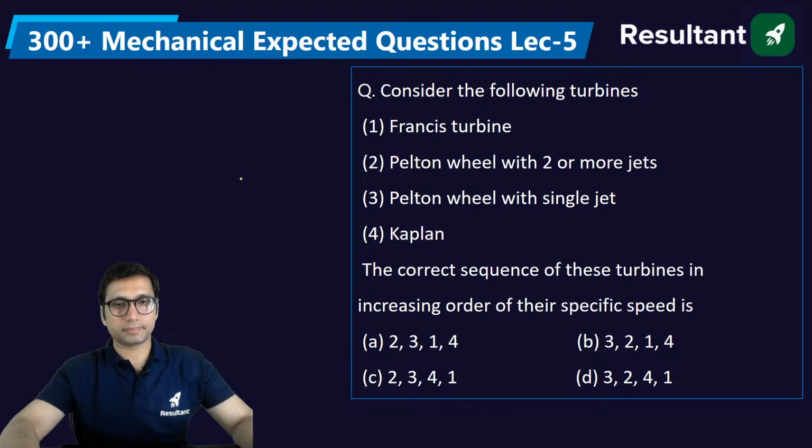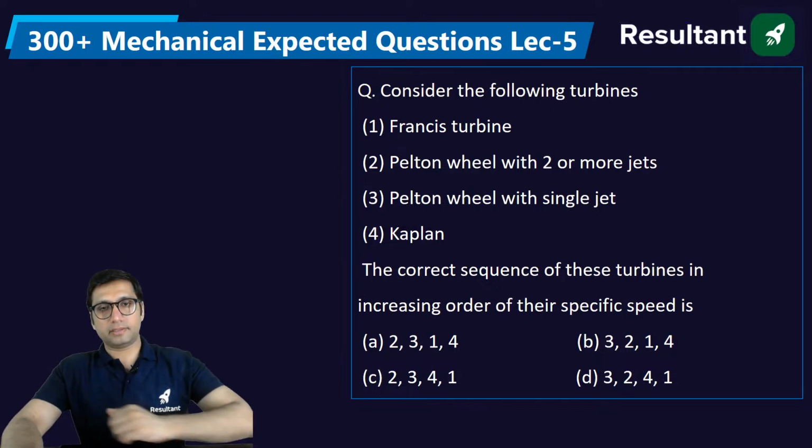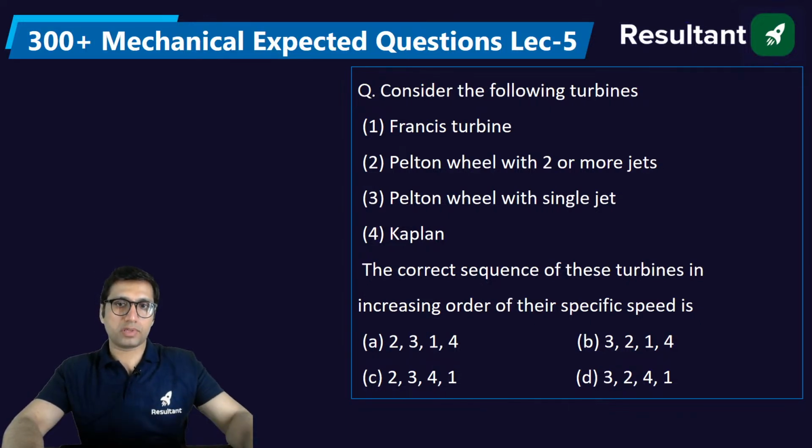Next question. Consider the following turbines: Francis, Pelton wheel with 2 or more jets, Pelton wheel with single jet, and Kaplan. The correct sequence of these turbines, in increasing order.